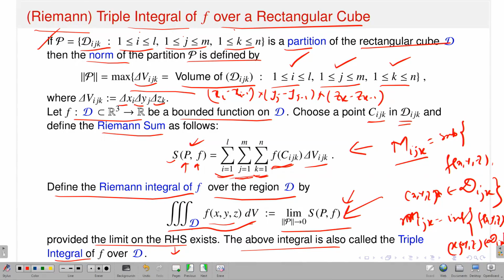Then what you have to do? You just take the supremum, capital M suffix ijk, times the volume of the subrectangular cube, and then you do that for all subrectangular cubes. That means you make a sum over i, j and k, and that will give you the upper sum. Similarly, you make a lower sum: you take the infimum, small m suffix ijk, and multiply by the volume of your subrectangular cube, that means delta x i, delta y j and delta z k. Then you sum it up over all subrectangular cubes, that means sum over i, sum over j and sum over k. So you have an upper sum and a lower sum.